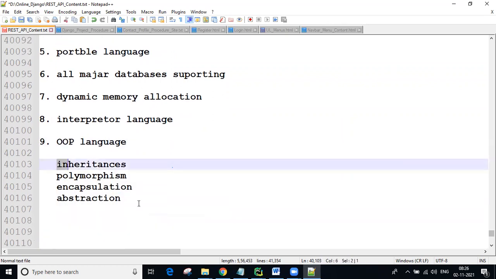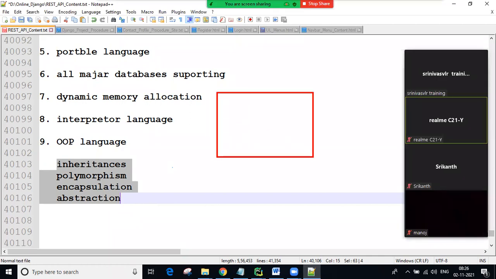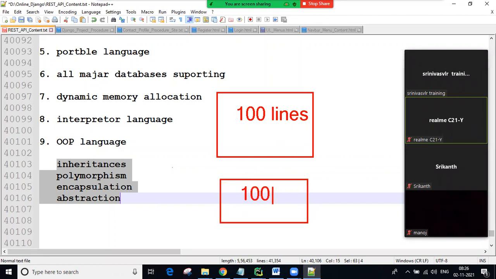So using this object-oriented programming language, we get a lot of code reusability. For example, you write 100 lines of code. Next you want to write one more logic, which requires all these 100 lines plus some extra lines, say 20 lines.